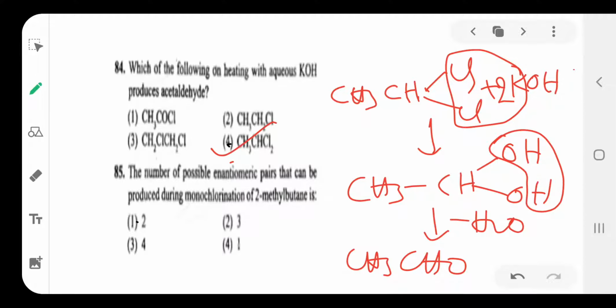Then next, question 85. The number of possible isomeric pairs produced during the monochlorination of 2-methylbutane. Important question. See here, 2-methylbutane means CH3, CH3, 2-methylbutane.